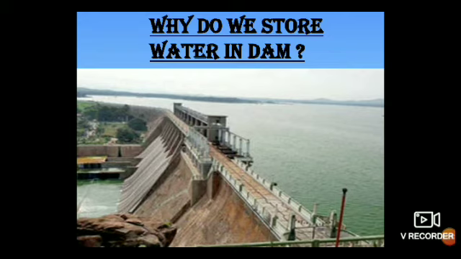They open the grill so that water pours through it and is supplied, and we get water for our day to day necessities. This is why we store water in dams for our future use.